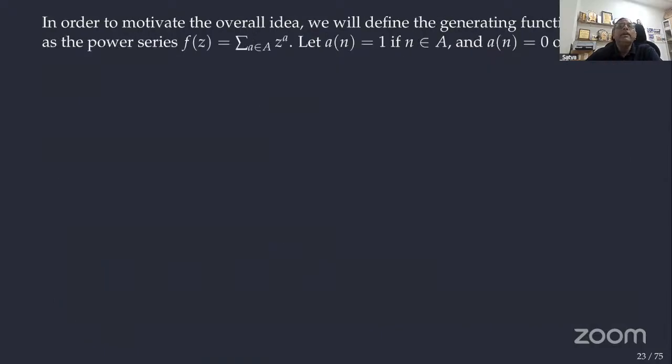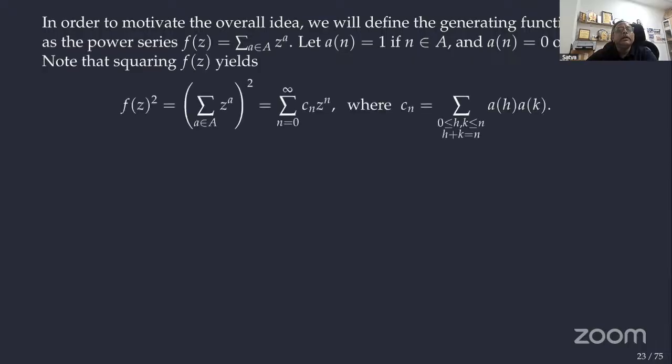Okay, in order to motivate the overall idea, we'll consider something, right? We take f of z in complex analysis, where z is a complex variable, so we take the sum of z to the power a. So f of z whole square becomes the summation squared. So it is equal to like this, right?